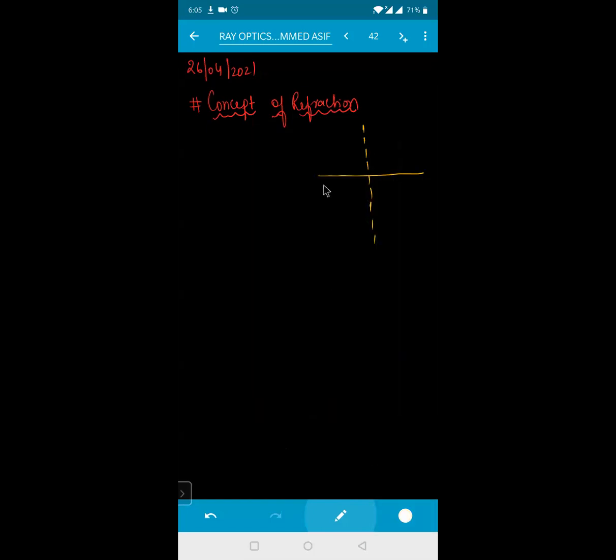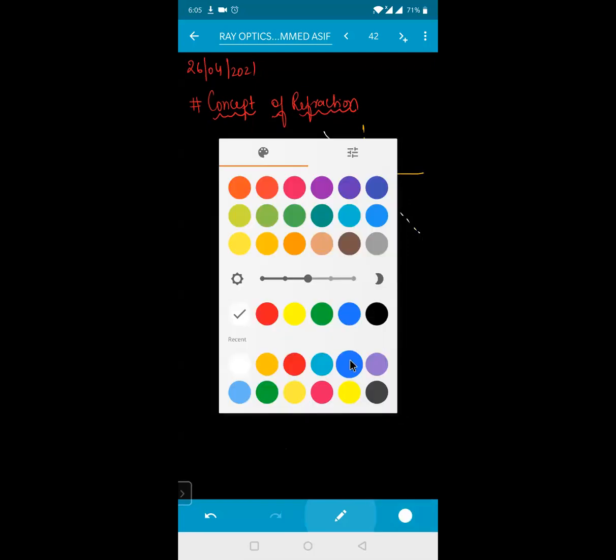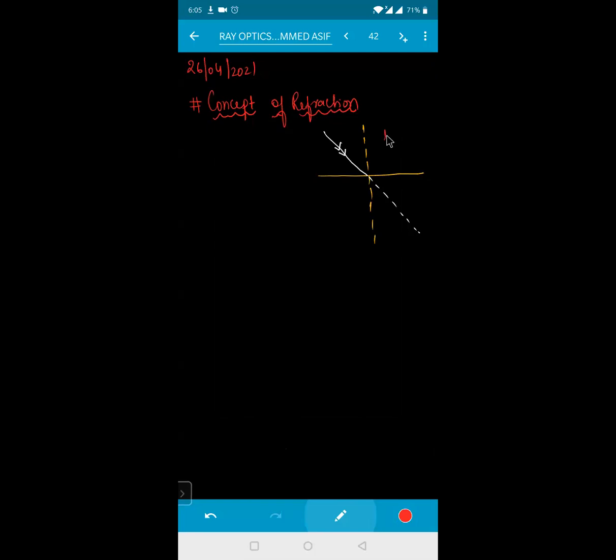When a ray of light is incident on this, if the medium had not been present, it would have gone in a straight line like this. But due to the difference in the medium, beta, this is made up of mu1 and this is made up of mu2. The ray of light will bend towards the normal if it is entering from a rarer medium to a denser medium.